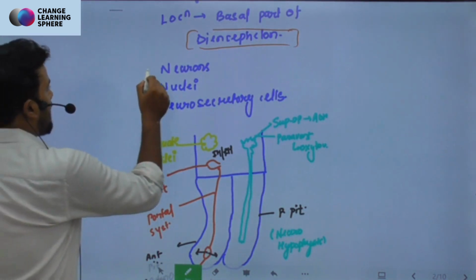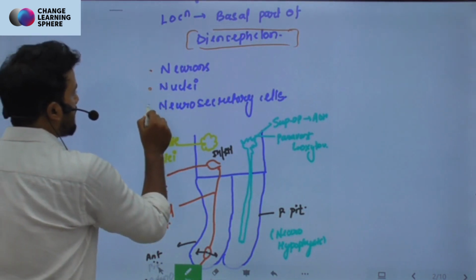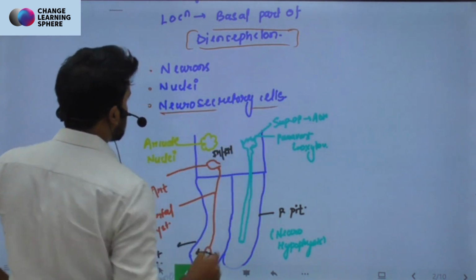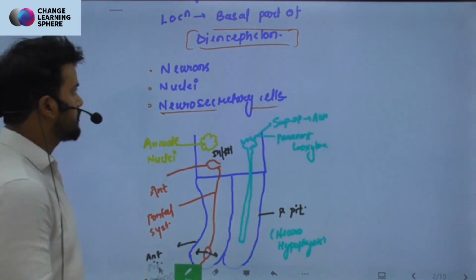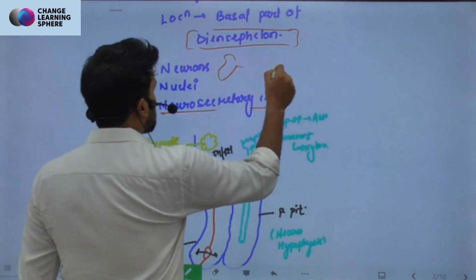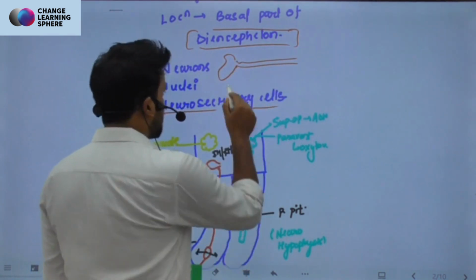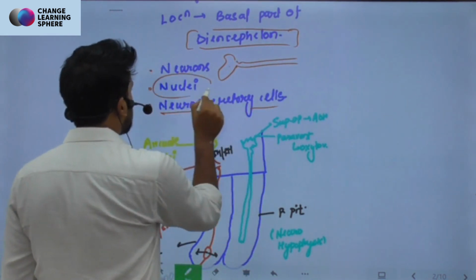Now this gland has certain neurons, nuclei, and neurosecretory cells. What are these? Neurons, of course, you know what neurons are. Neurons are the nerve cells, right? Then we have these nuclei.